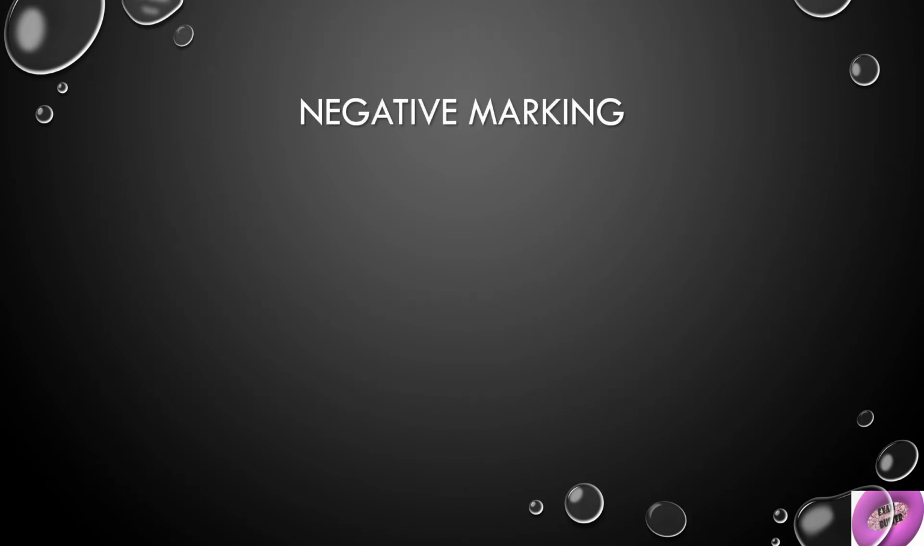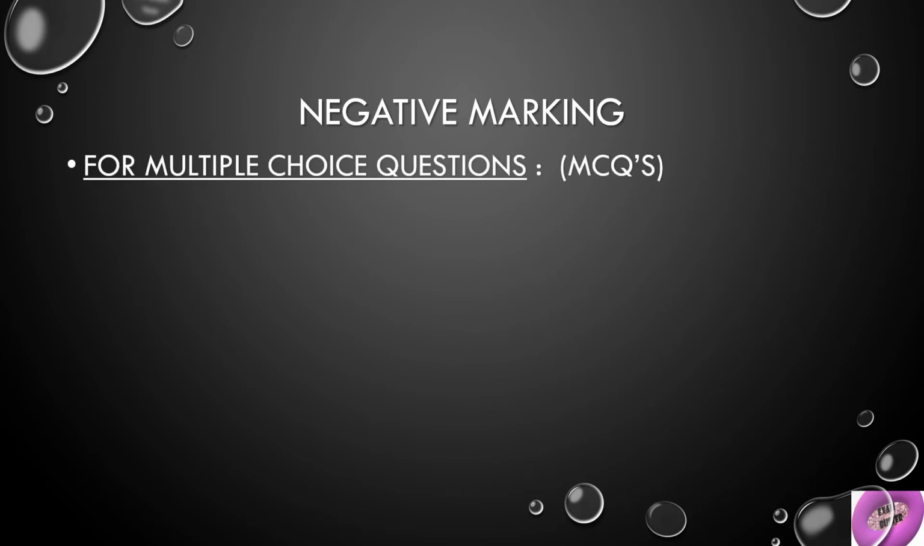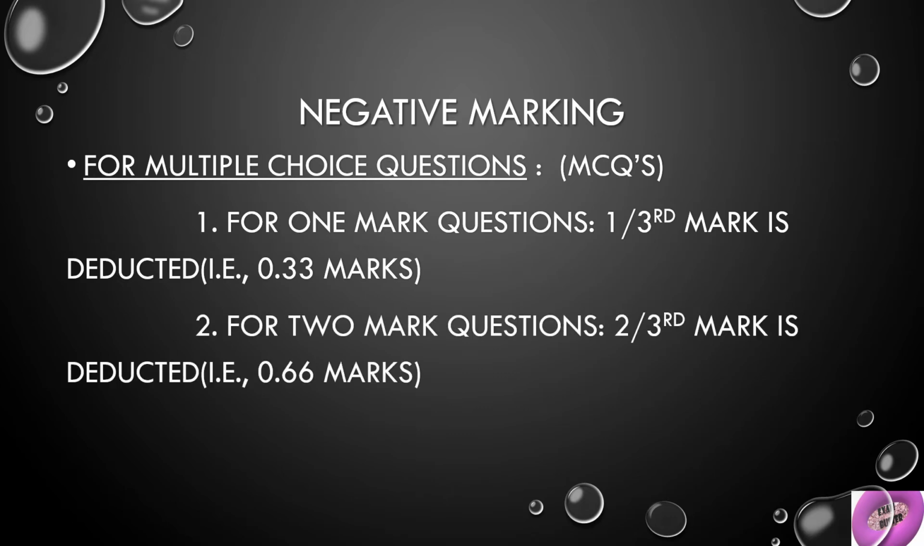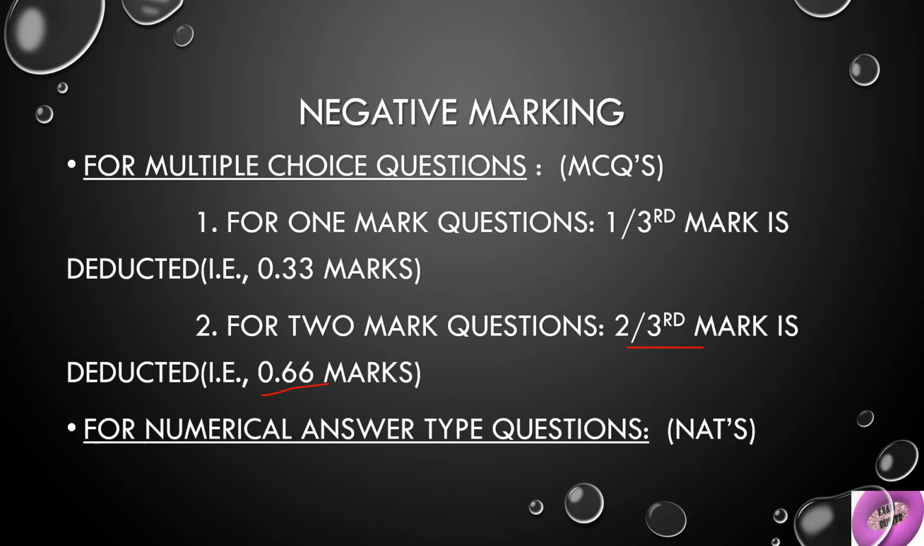Negative marking again depends upon the type of question and the marks allotted for that question. For multiple choice questions, for 1 mark, if you give a wrong answer, then 0.33 marks or 1/3 mark is deducted. For 2 mark questions, if you give a wrong answer, then 0.66 marks or 2/3 mark is deducted. For numerical answer type questions, there is no negative marking.